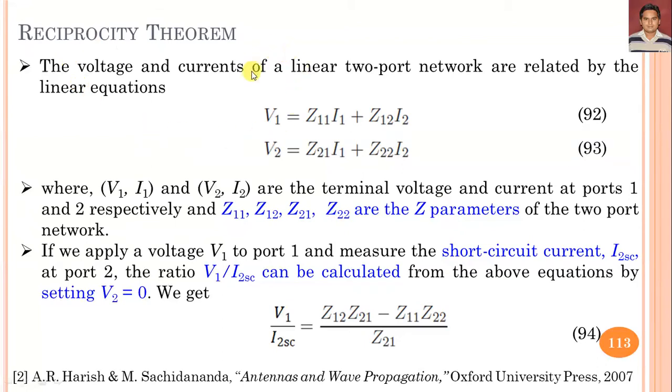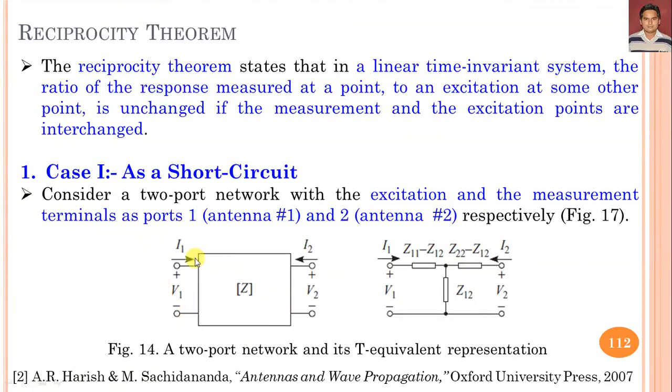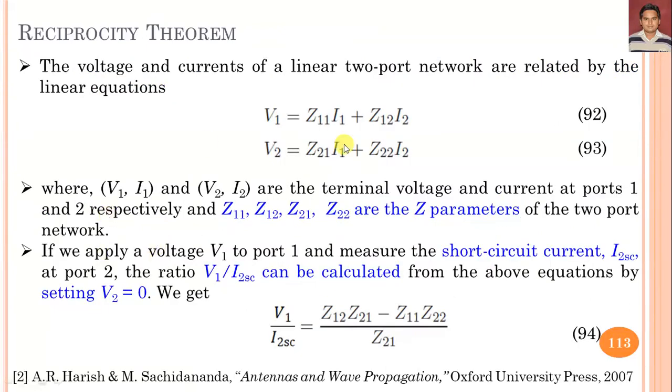The voltage and current of a linear two port network are related by the linear equations V1 is equal to Z11 I1 plus Z12 I2, and V2 is equal to Z21 I1 plus Z22 I2, where V1, I1 and V2, I2 are the terminal voltages and currents, and Z11, Z12, Z21 and Z22 are the Z parameters of the two port network.